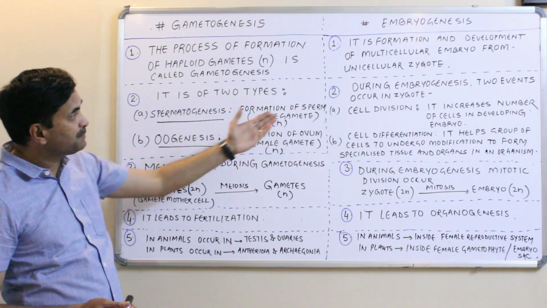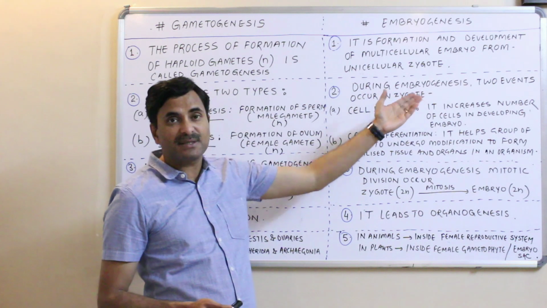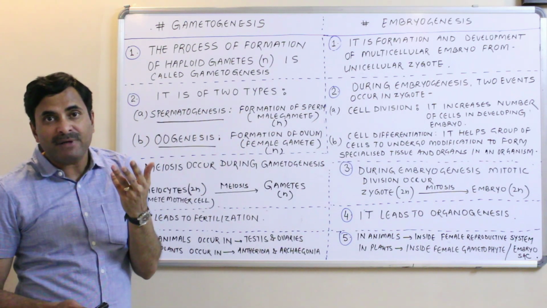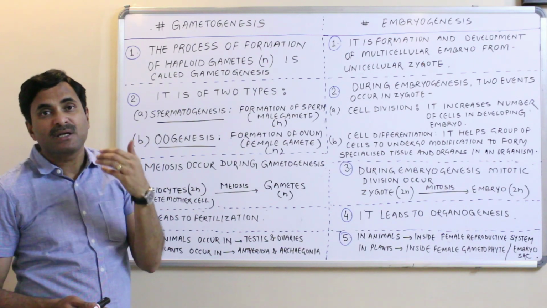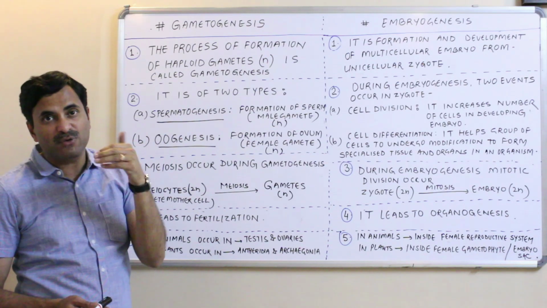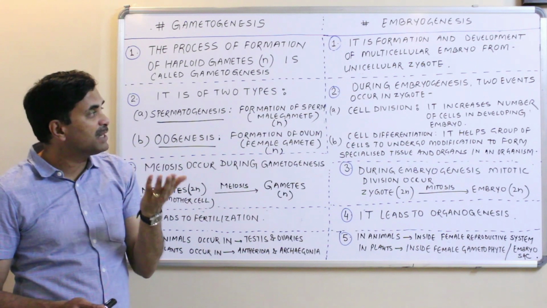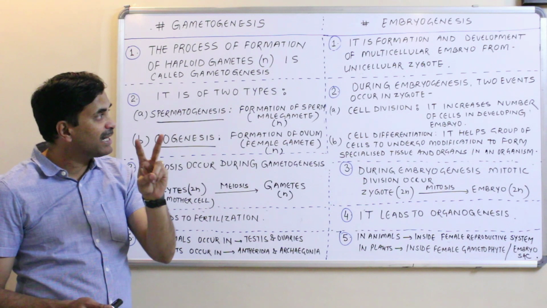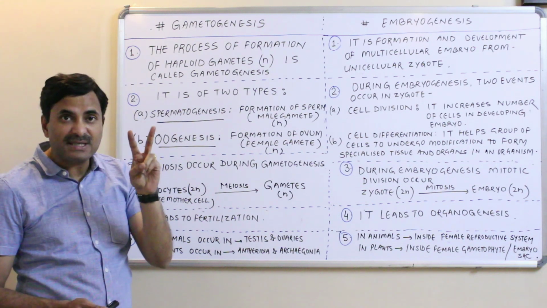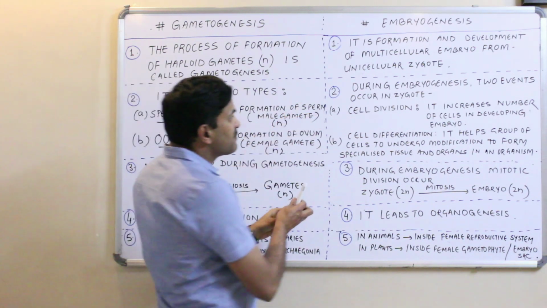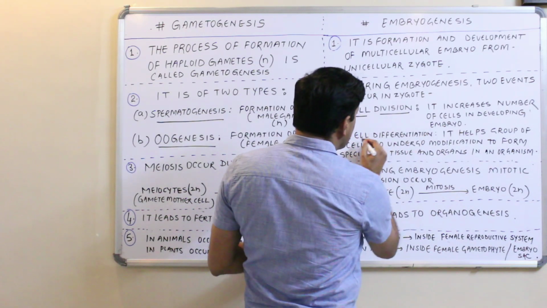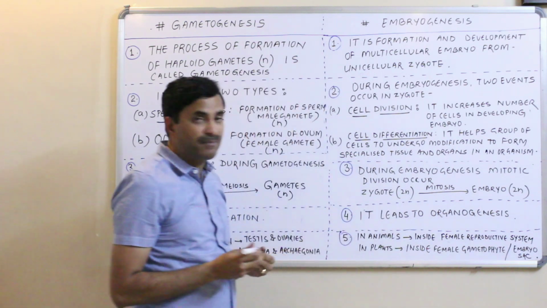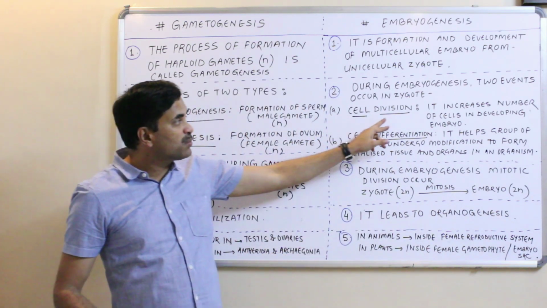Okay. Now, during embryogenesis, two important events occur in zygote. As we know very well that during embryogenesis, unicellular zygote is converted to multicellular embryo. But how? So there are two events which occur in the zygote during embryogenesis. The first one is very important, that is the cell division, and the other event is known as cell differentiation.